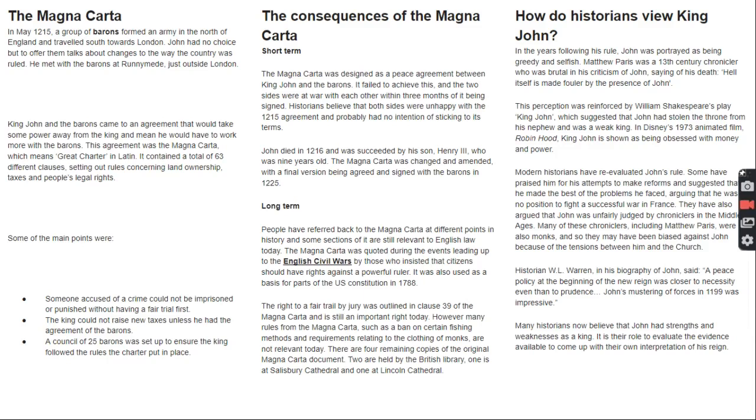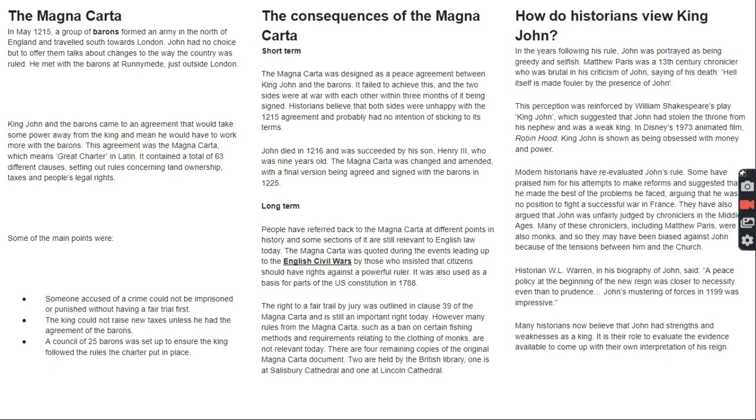How do historians view King John? In the years following his rule, John was portrayed as being greedy and selfish. Matthew Paris was a 13th-century chronicler who was brutal in his criticism of John, saying of his death, "Hell itself is made fouler by the presence of John."